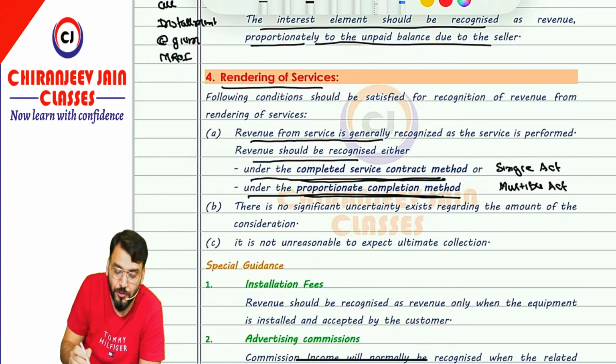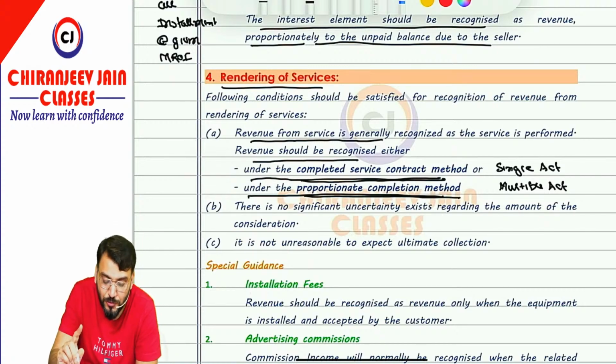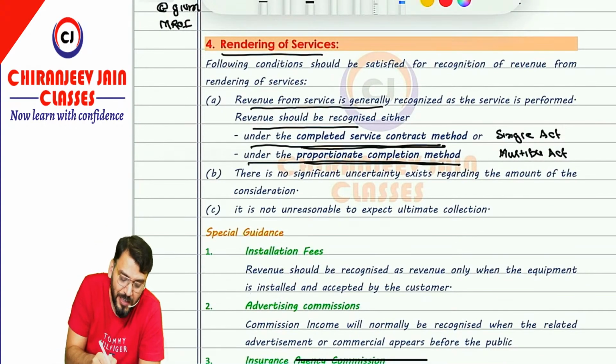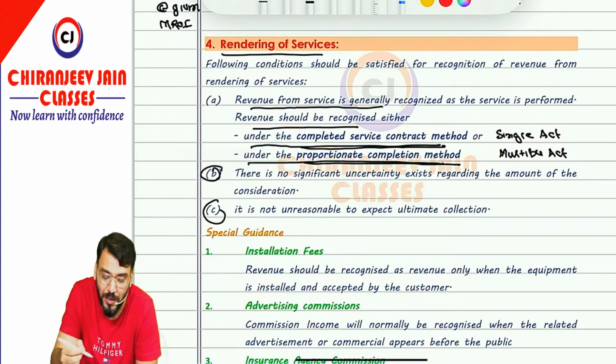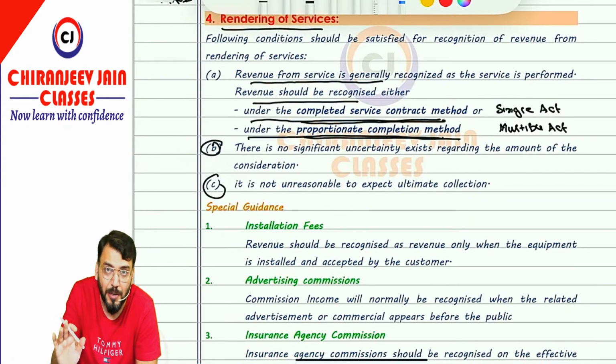Understood? Have you understood? The first condition is what? Revenue from services is recognized as the service is performed. It can be recognized by using completed service contract method or by using proportionate completion method. Chalega. Second condition and third condition are same as what we have done for sale of goods. The last two conditions: there is no significant uncertainty regarding the amount of consideration, and it is not unreasonable to expect ultimate collection.